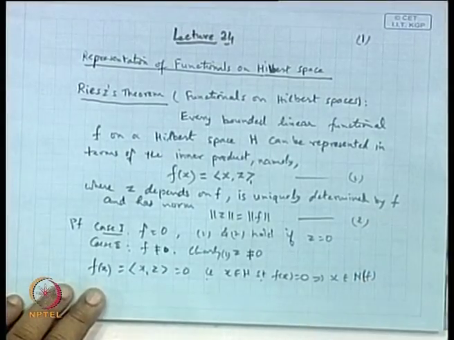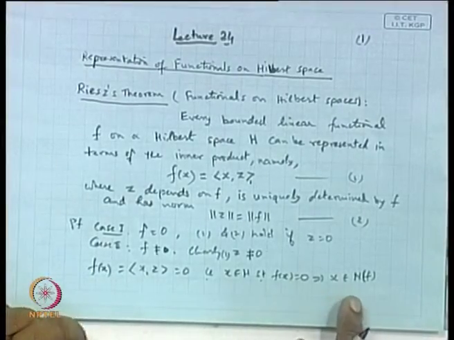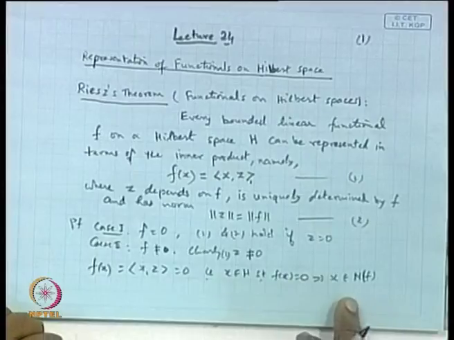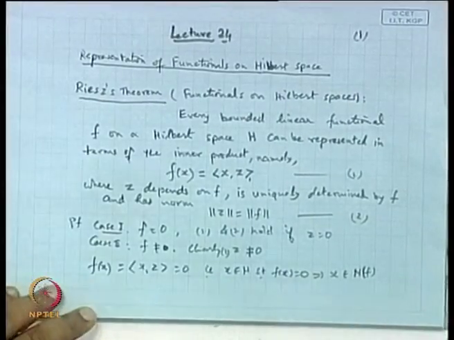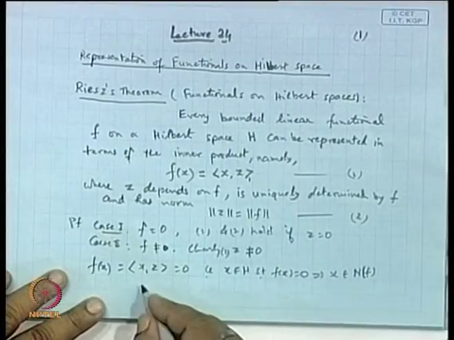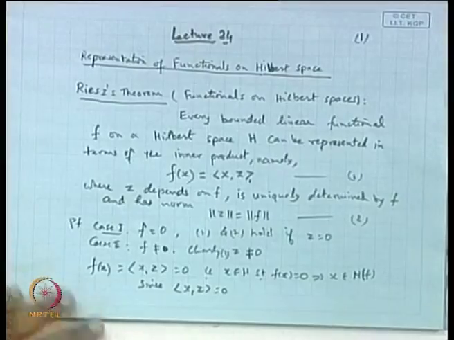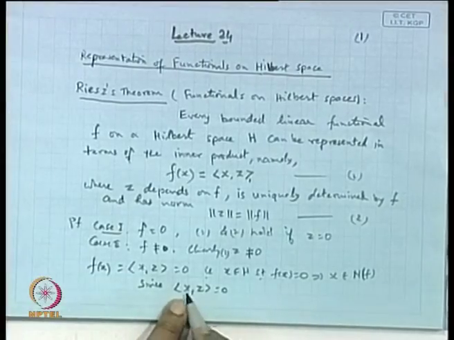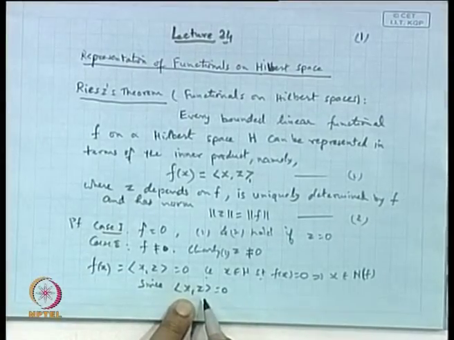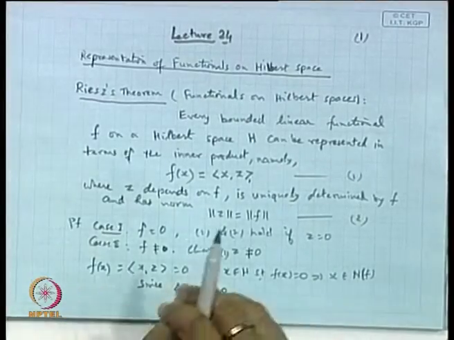Okay. So, that z where f is 0, we get the null space of f. Now, x is in the null space, so the inner product of x and z is 0. If the inner product of the two non-zero vectors is 0, then the only possibility is that z must be orthogonal to x.